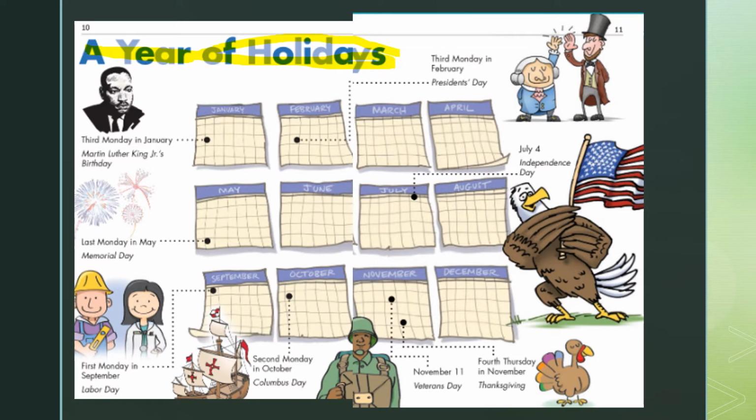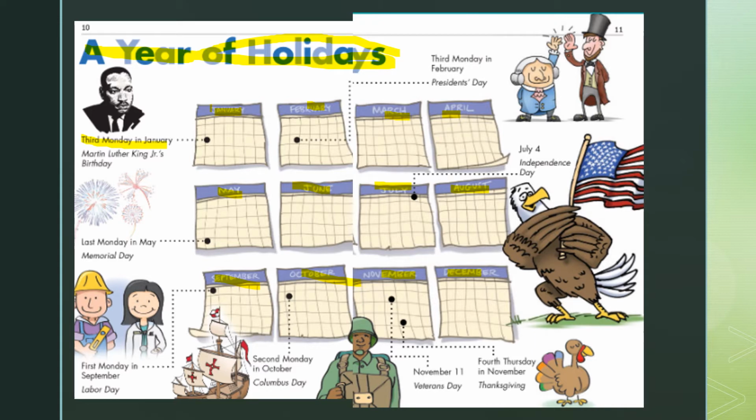All right, for example, here in front of us, we have calendars. Funny we're talking about that in math also, right? We have calendars for every month of the year here. We have January, February, March, April, May, June, July, August, September, October, November, and December. And something occurs in almost every single one of those months. For example, in January, the third Monday in January, we celebrate Martin Luther King Jr.'s birthday.